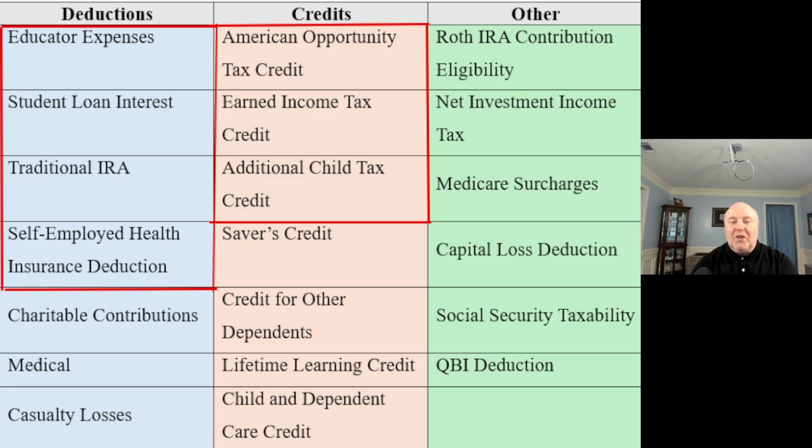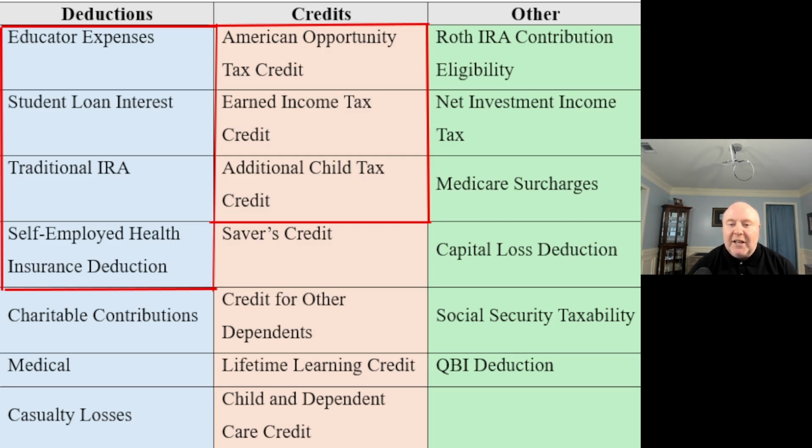And then you can see there's other types of things like Roth IRA contribution eligibility. Look, that's on there because there is an initial requirement. However, there are backdoor Roths that we can look at, and we'll do a video on that so that way you can see how to handle those. But that video is still going to be a ways away. We have to get through the rest of our tax planning strategies, so we get to that.